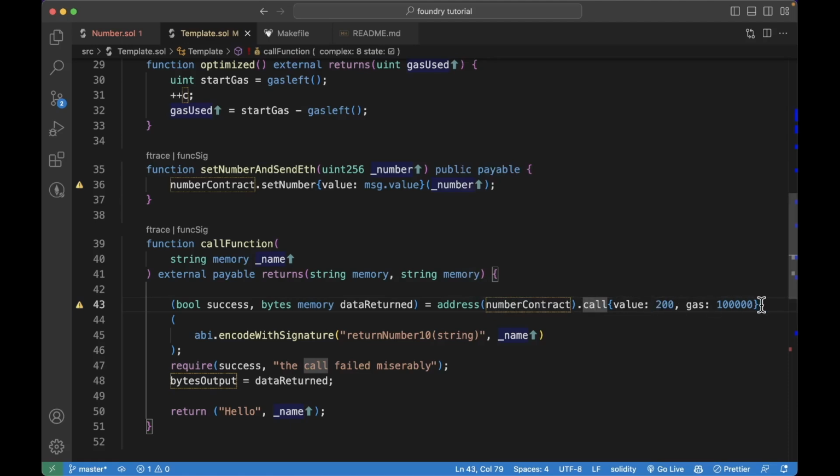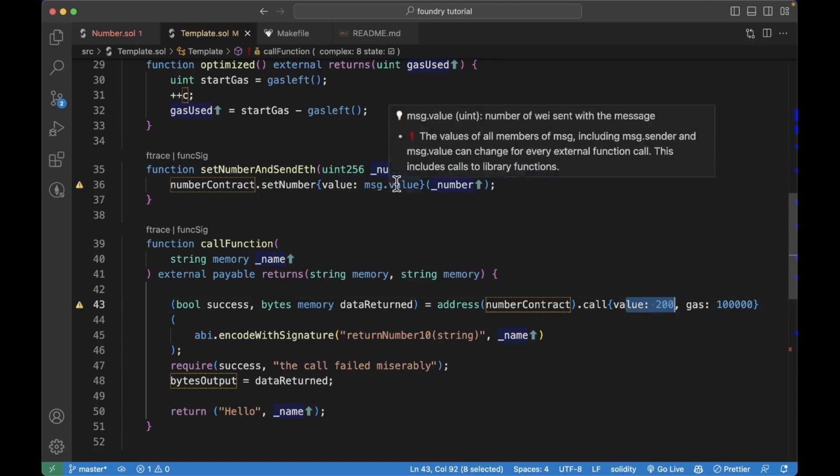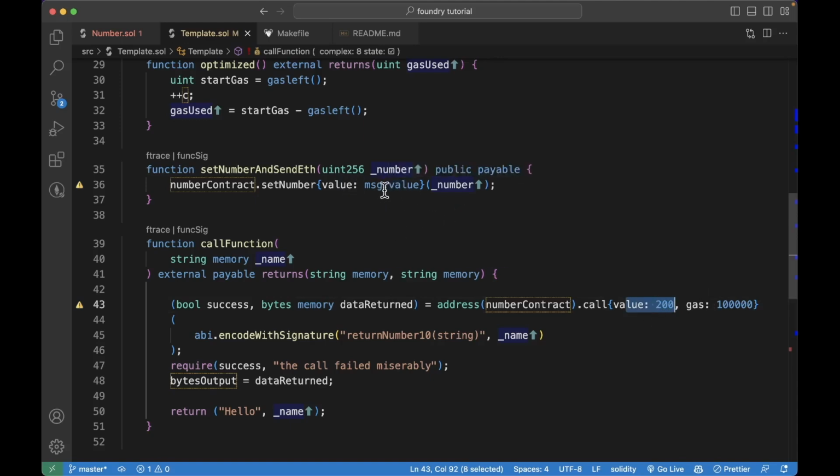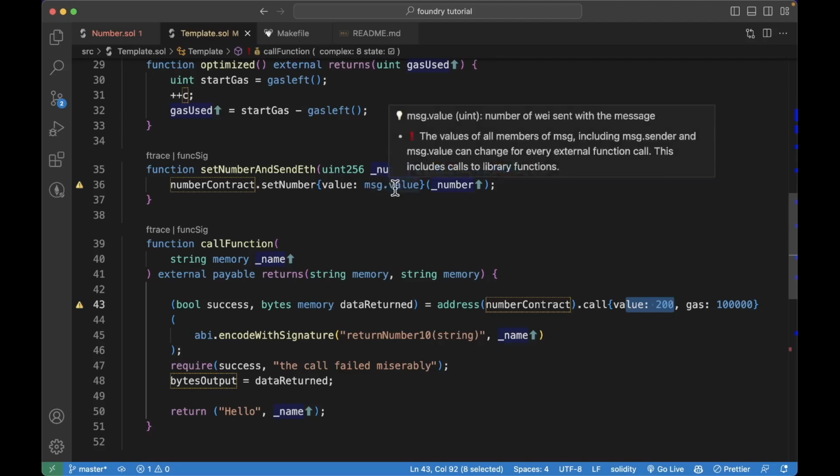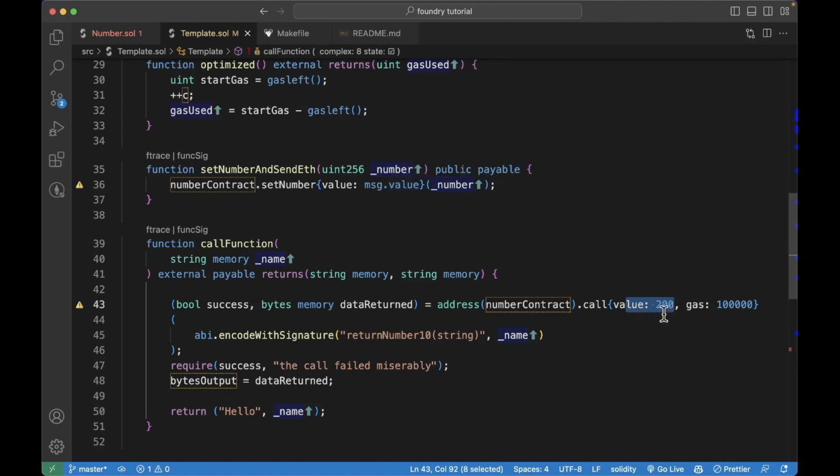And then we can specify in curly brackets the value we want to pass in. The value is, again, the ether we want to pass in. Here it is msg.value, so it's not a hard-coded one, it's just how much you pass in. And here we have 200, and 200 means 200 wei, not 200 ether.